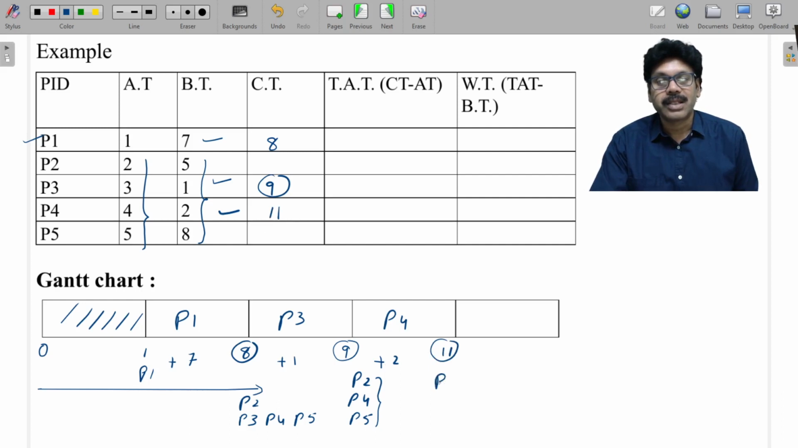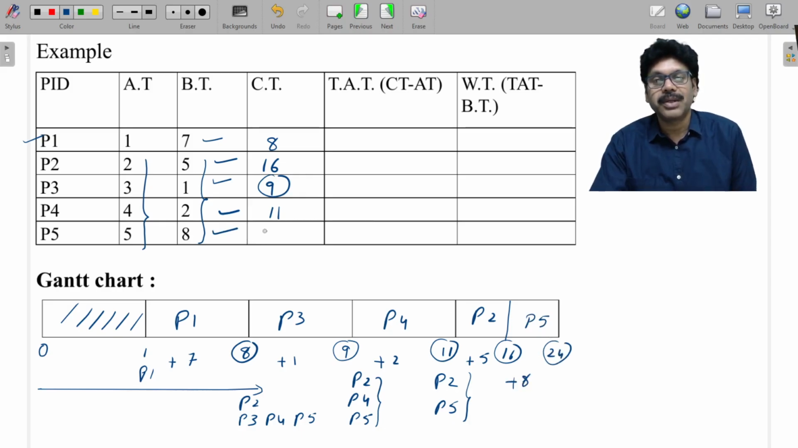Then the rest of the processes are P2 and P5. Among these 2, P2 has the lowest burst time. So P2 is executed for 5 units of time. By 16 it completed, and only one process is left, P5, which is executed for 8 units of time. By 24 it completed.